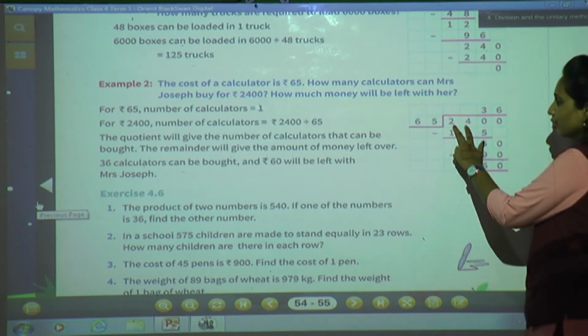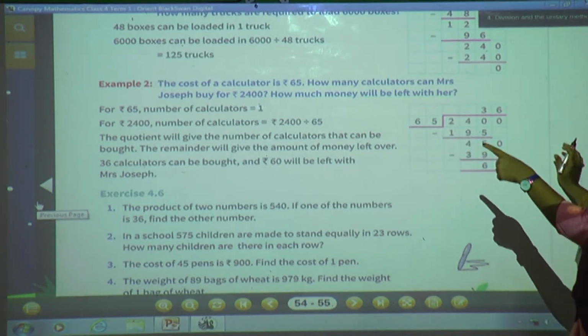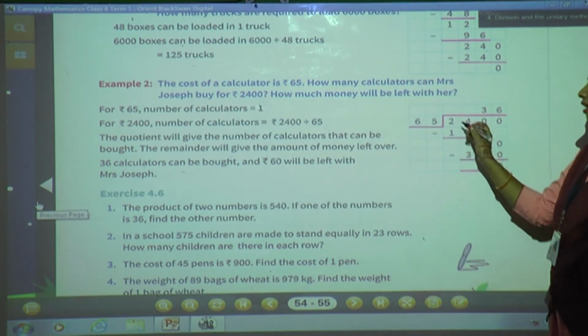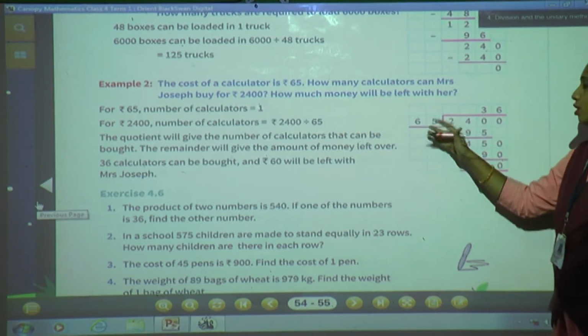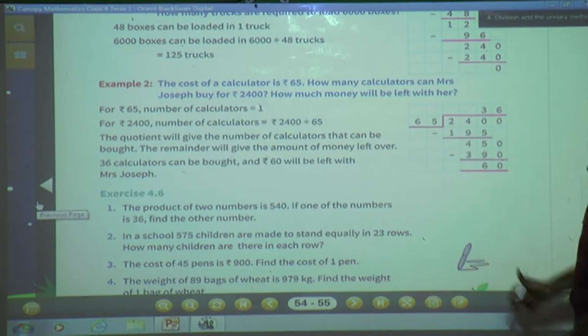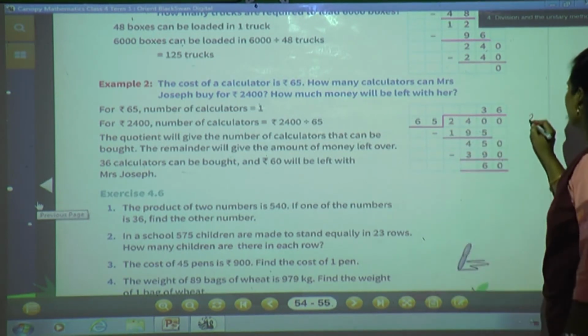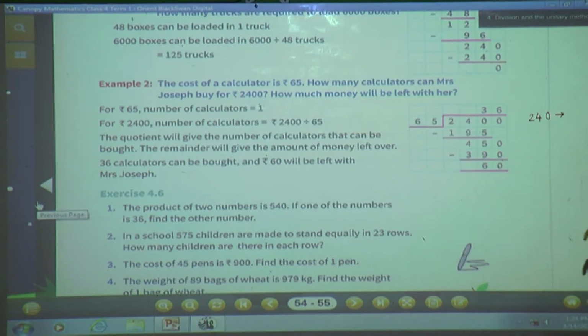Now see, it is a 2-digit division, so start with 2 digits only. But here 24 is there and here 65 is there. So can we subtract? 24 is a smaller number than 65, isn't it? So we cannot subtract 65. So in that case what do we have to do? We have to go with 3 digits. What is that? 240. Now what will we do? We will round this number.